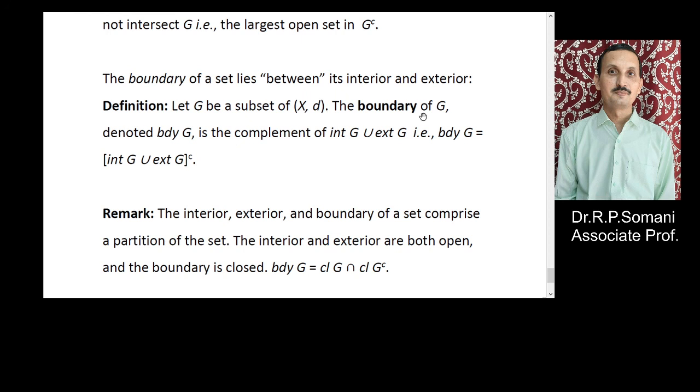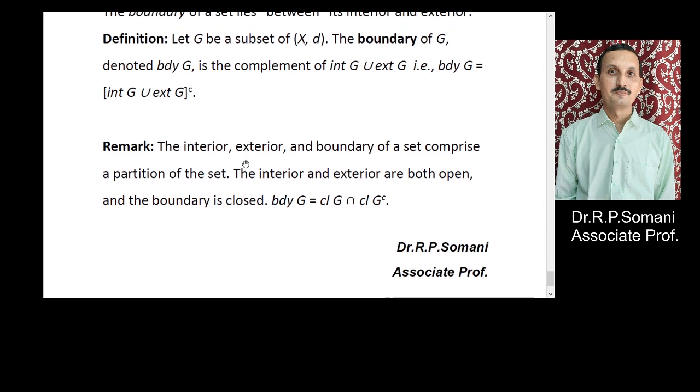The boundary of G, denoted by BDY G, is the complement of the interior of G union the exterior of G. That is, BDY G equals (INT G union EXT G) complement. We can see that the interior, exterior and boundary of a set comprise a partition of the space. The interior and exterior are both open, and the boundary is a closed set. So the boundary of G equals the intersection of the closure of G and the closure of G complement.